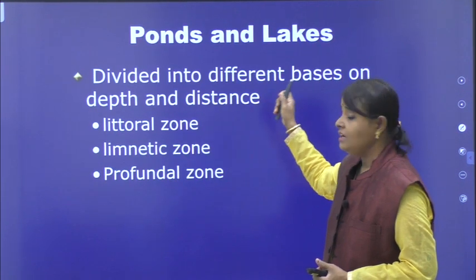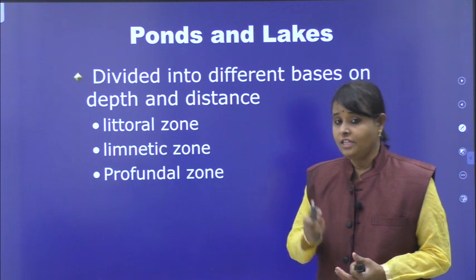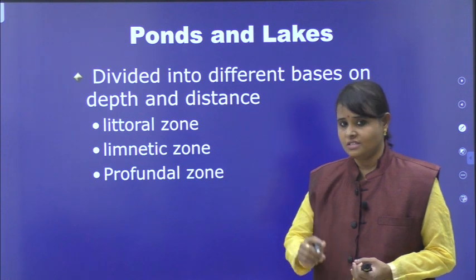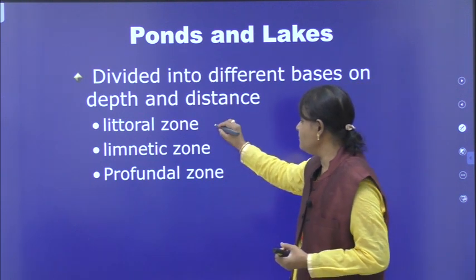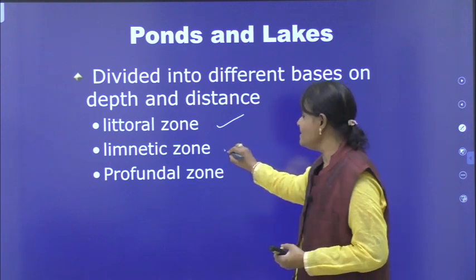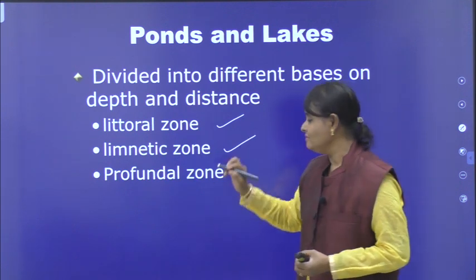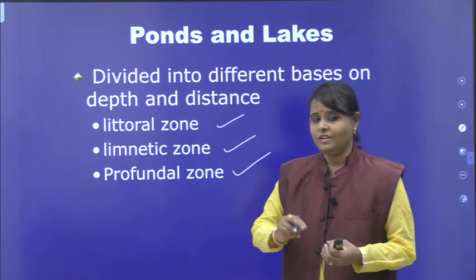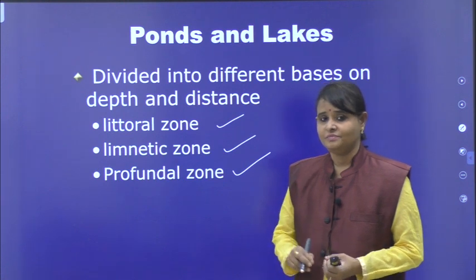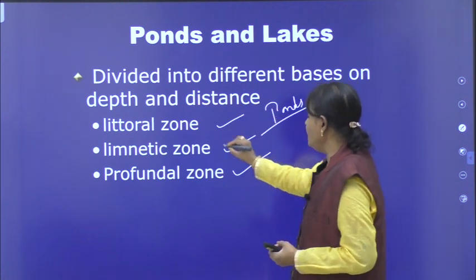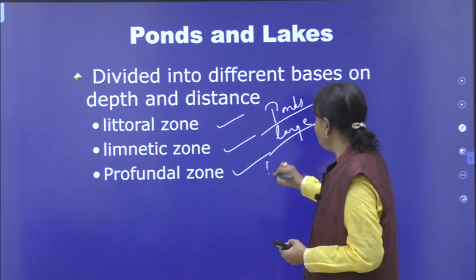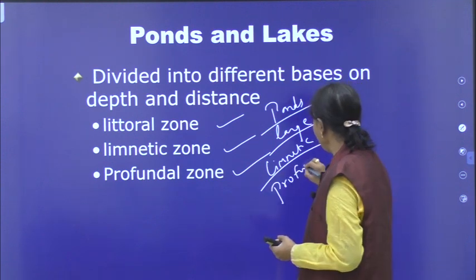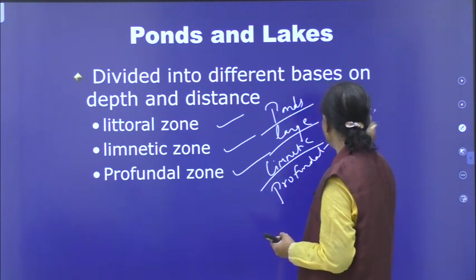Now, these ponds and lake ecosystems are divided into 3 zones based on the depth and distance. What are the 3 zones? The first one is littoral zone, second one limnetic zone, and the third one is profundal zone. Let me tell you some differences between this pond and the lake. Listen carefully. In ponds, the littoral zone is large. Limnetic zone may be present in pond. Profundal zone is absent in ponds.